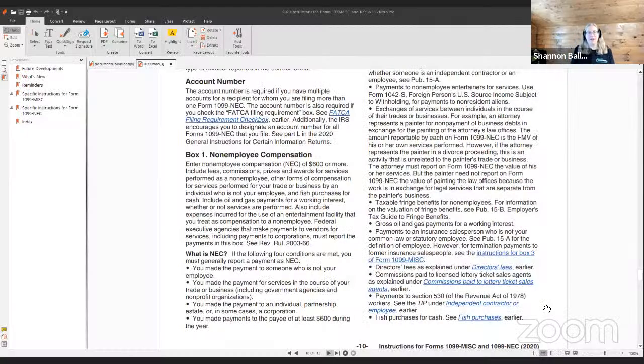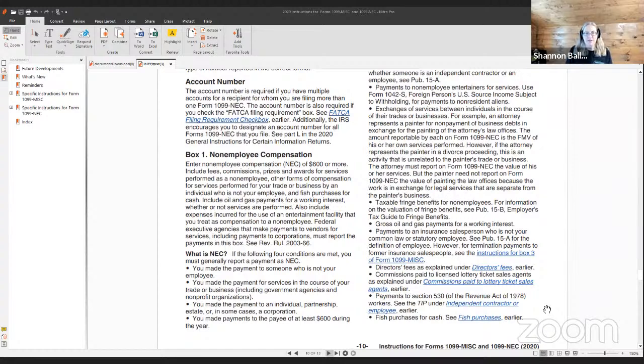Let me just share my screen here. We are talking about Box 1, 1099 NEC, which is non-employee compensation. Enter non-employee compensation NEC of $600 or more.